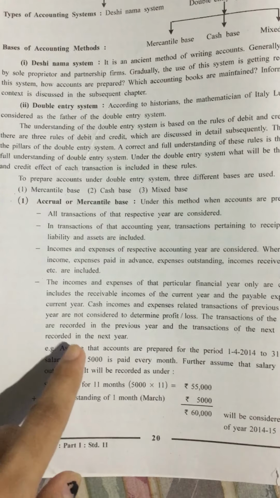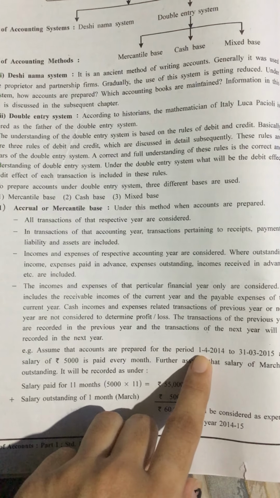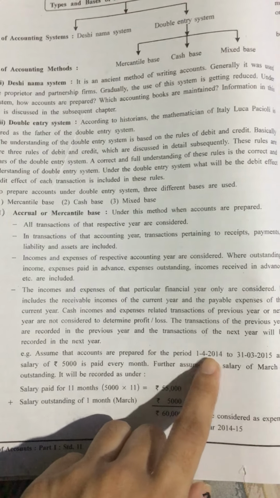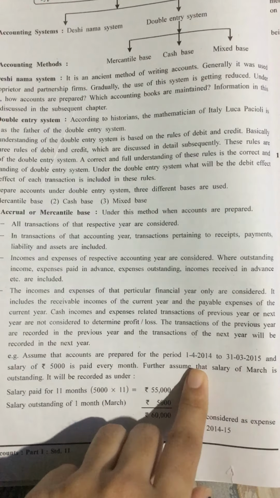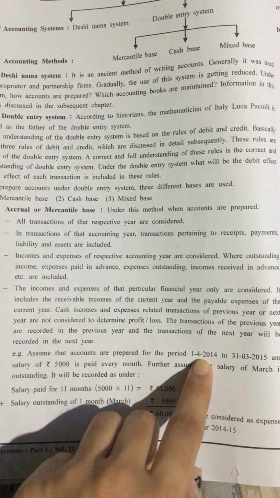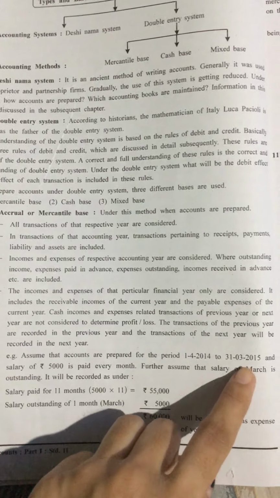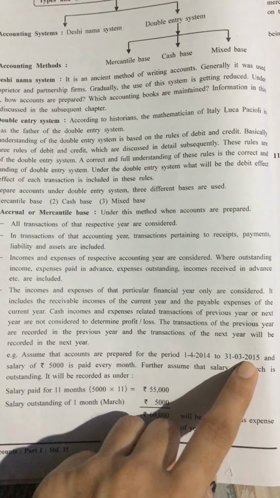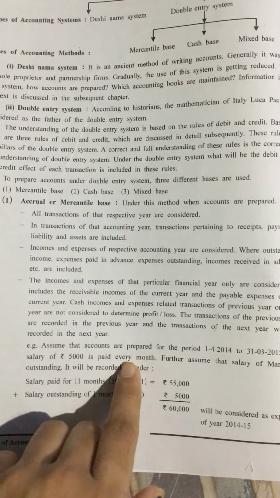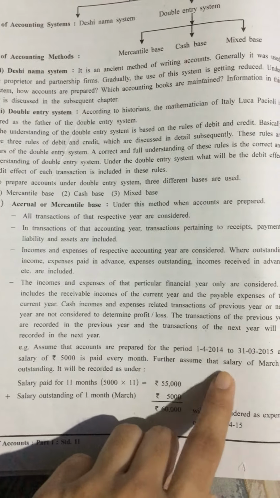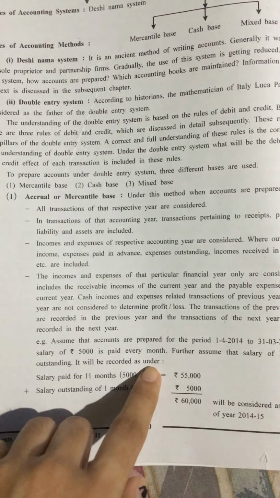So for example, assume that accounts are prepared for the period of 1st April 2014 to 31st March 2015. So this is an accounting year. The accounting year is from 1st April 2014 to 31st March 2015, and a salary of rupees 5,000 is paid every month. Further, assume that the salary of March is outstanding. It will be recorded as under.